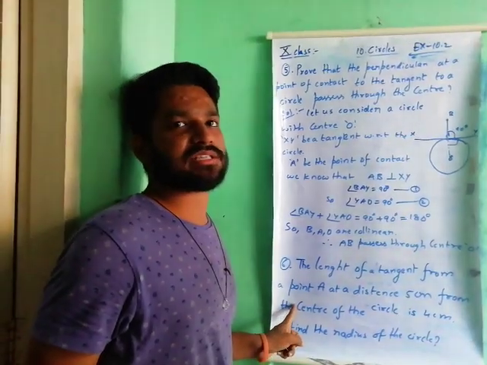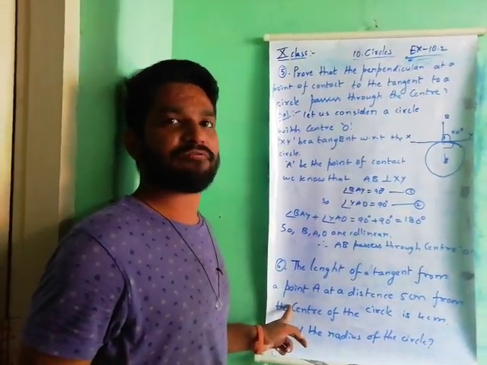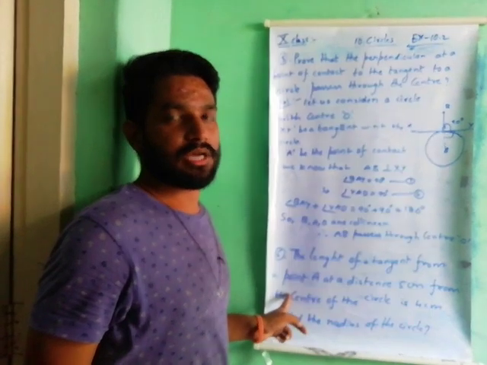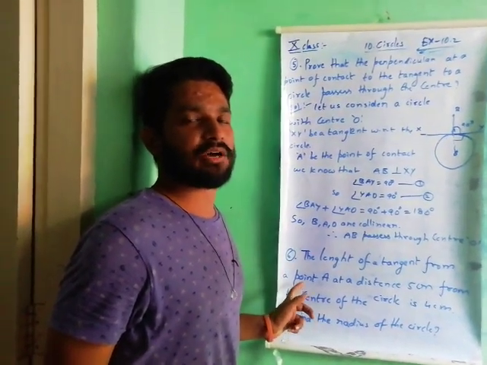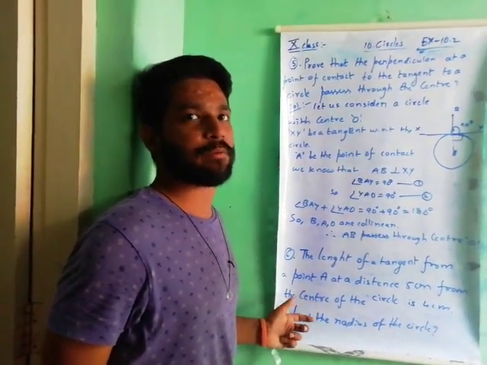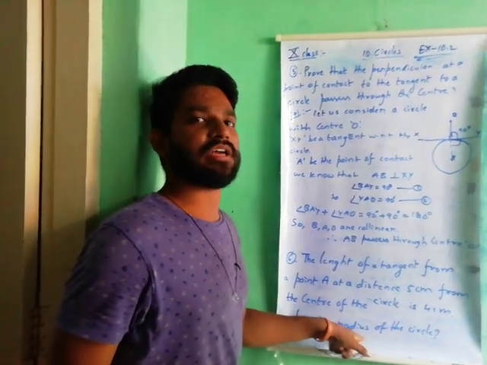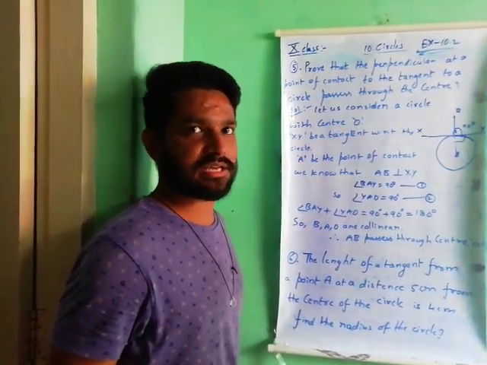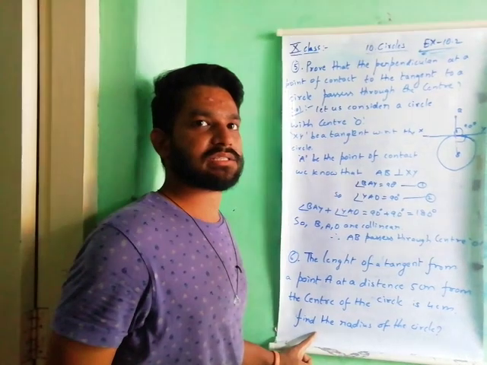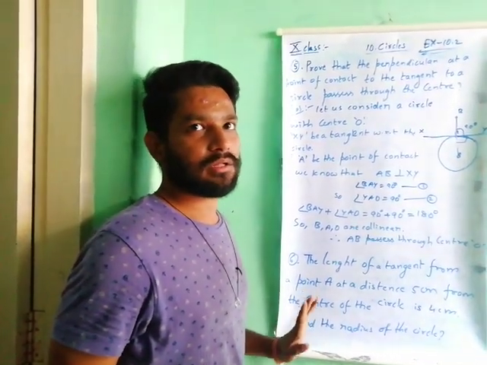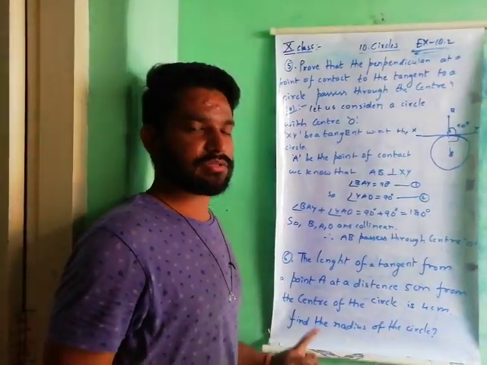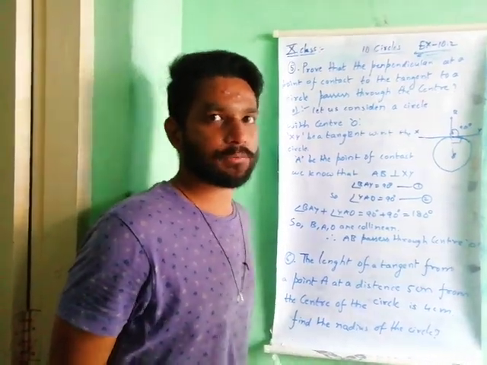First question model, we discussed. By using Pythagoras theorem, we have to find out the radius of the circle. So 6th one, do as homework in CW.